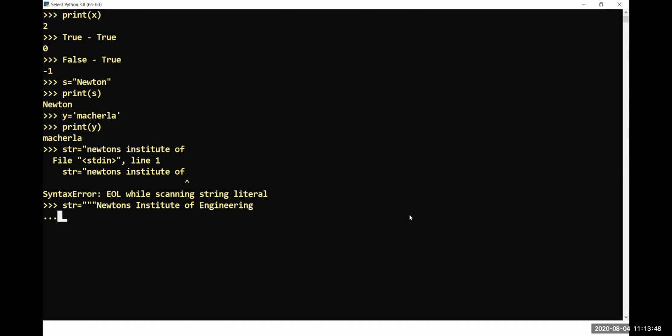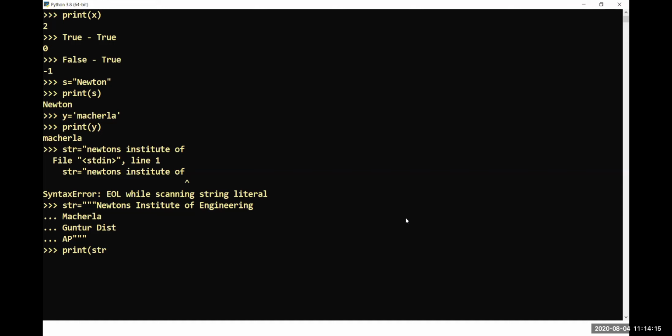Then you continue Macharla, Guntur, and then AP. Let me close with three quotes again. Then Python will understand that your data is entered across a number of lines. Now you can print.